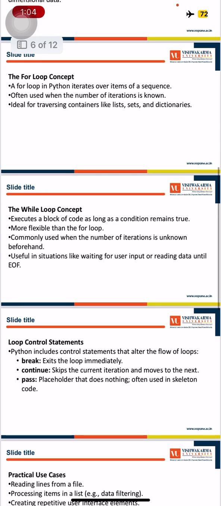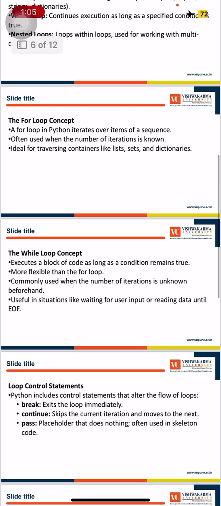While loop concept. It executes a block of code as long as the condition remains true. The while loop is more flexible than the for loop, commonly used when the number of iterations is unknown beforehand. Useful in situations like waiting for user input or reading data until EOF, which is end of file.